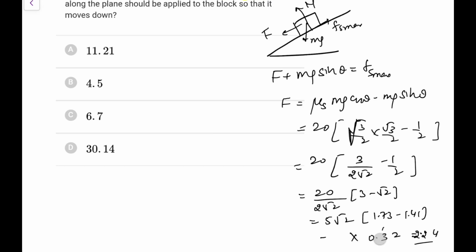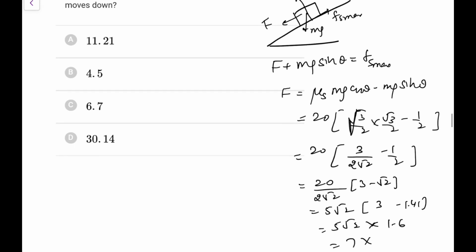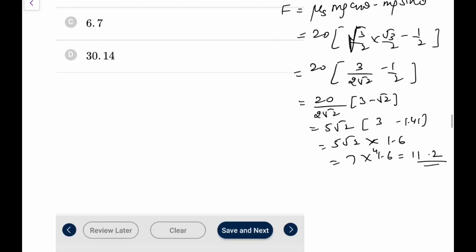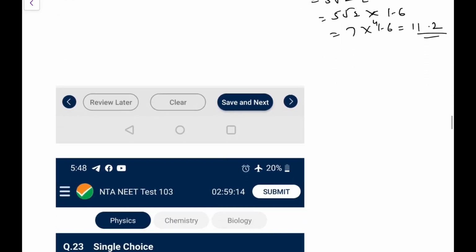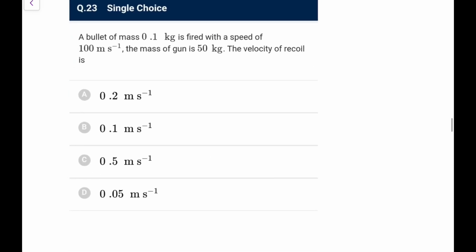Okay, again I am making a mistake. I was lucky that no option is matching, otherwise I would have been wrong. So it was 7 into 3.14, this would be approximately 1.6. So you can say 7 into 1.6, 7 6s are 42, 7 1s are 7, so 11.2 Newton, that is the answer you will get here. So go for option A. Be careful in calculation, read it carefully, otherwise you will make mistakes like me.